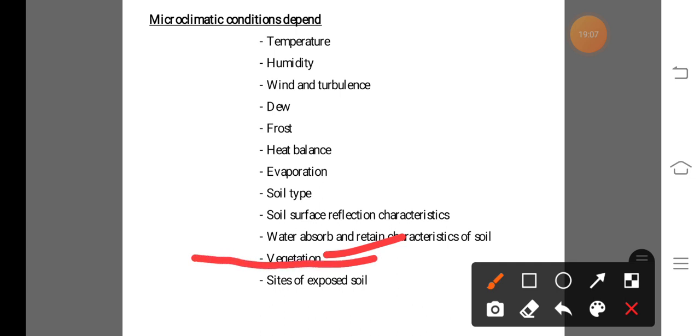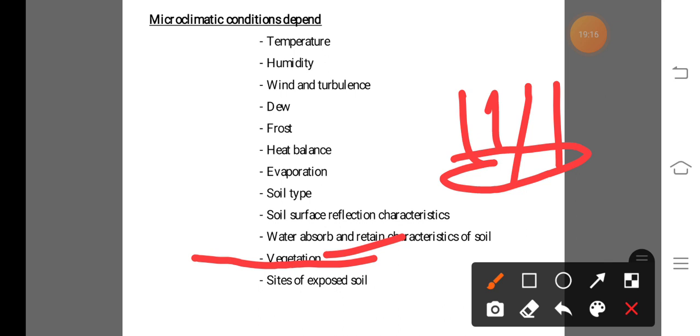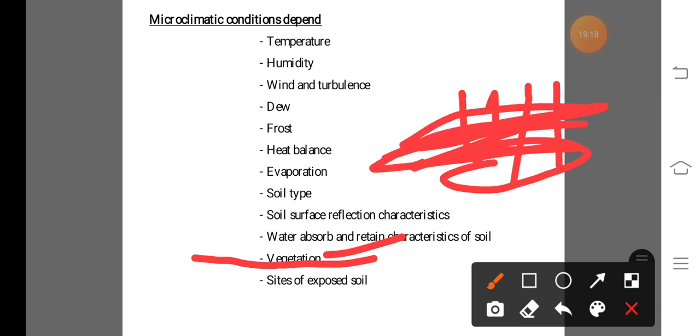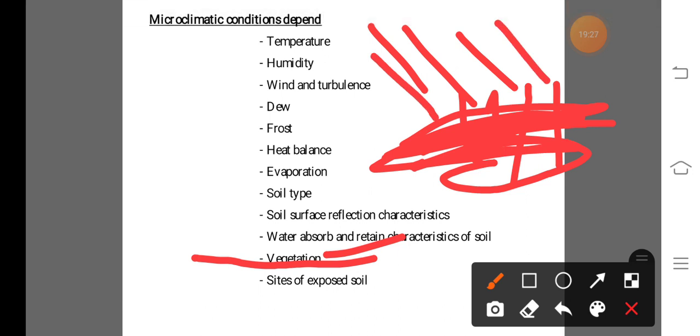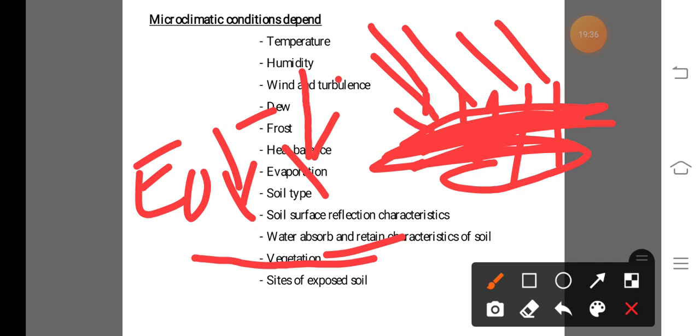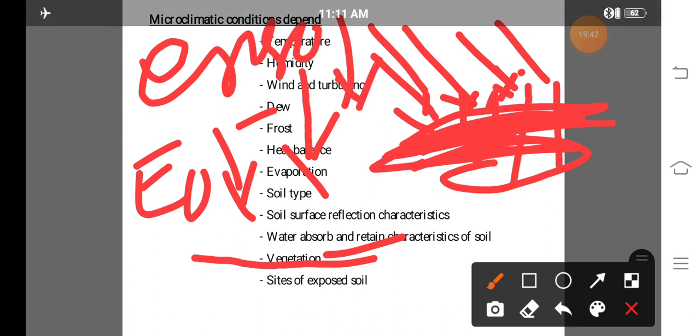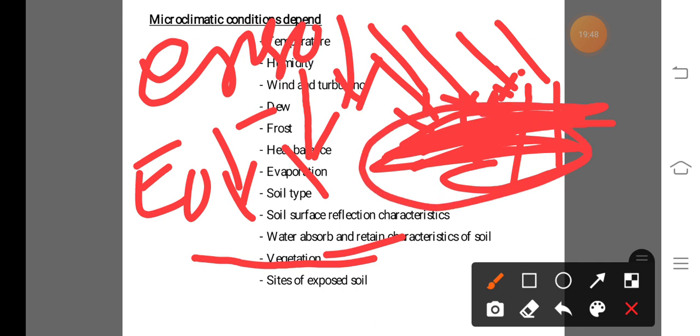Also here, in case of a vegetation crop like groundnut. If a groundnut crop is present, it covers the total ground area, and due to covering the ground area, the effect of rainfall and the effect of temperature are reduced, and due to reducing the effect of temperature, the evaporation rate decreases. Also, controlling the effect of rainfall means erosion of the soil also decreases. That means the microclimatic condition of that vegetation area